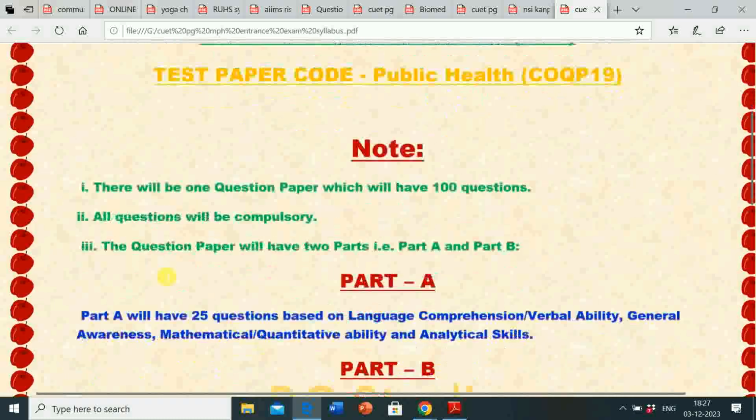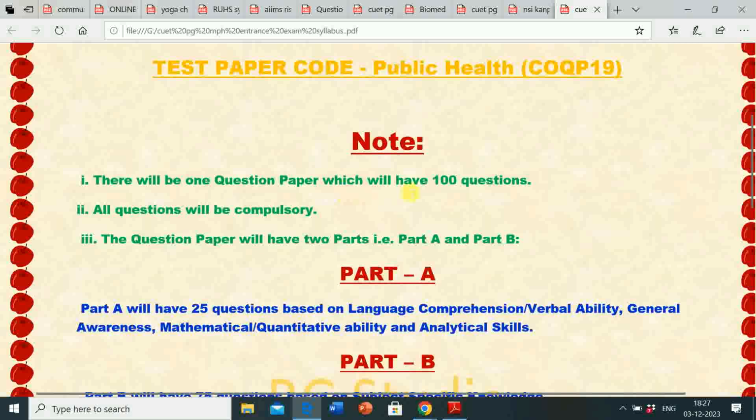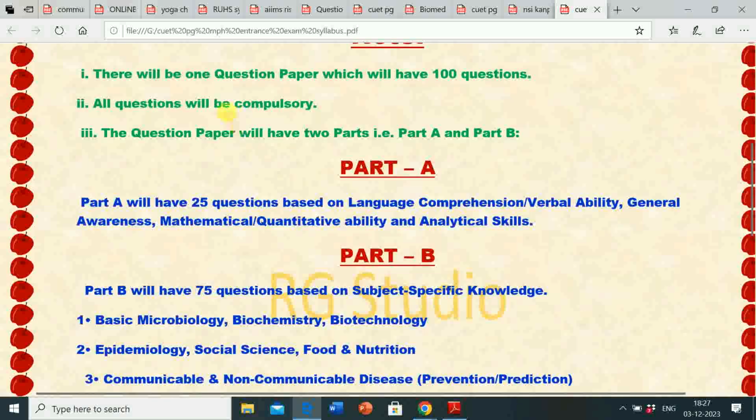Note: first, there will be one question paper which will have 100 questions. All questions will be compulsory. The question paper will have two parts, that is part A and part B.